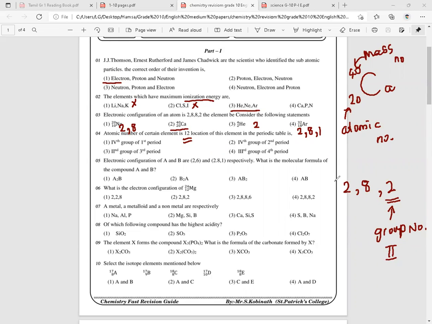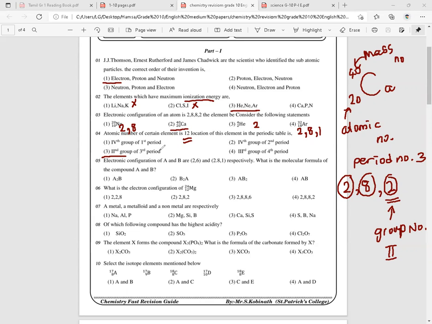Okay. The number of periods will be the number of energy levels. Number of energy levels: 1, 2, 3. So period number will be 3. So this particular element belongs to group number 2 and period number 3. So the answer will be 3. Okay. So we'll look at the others.